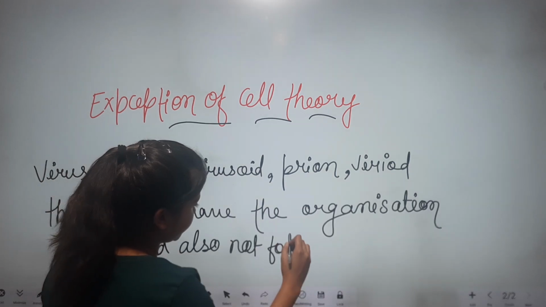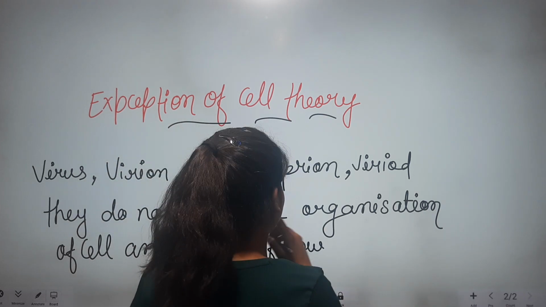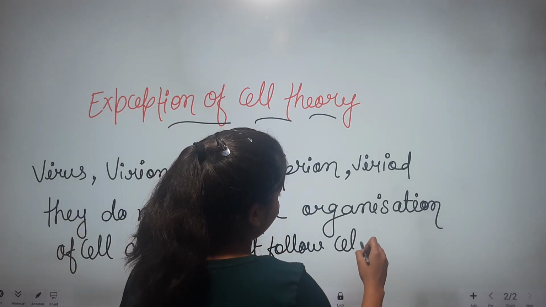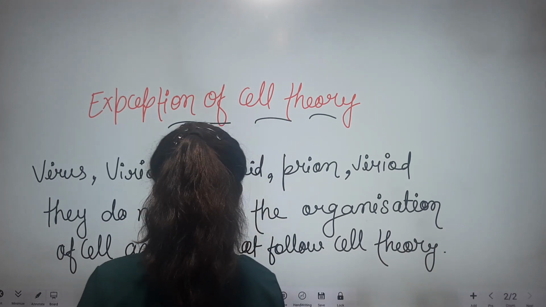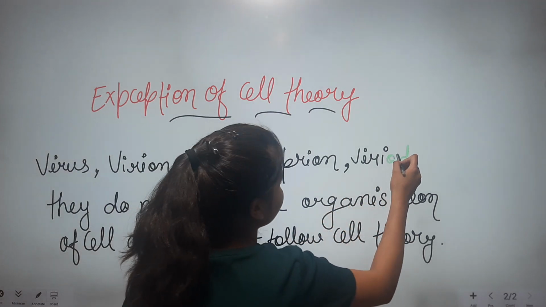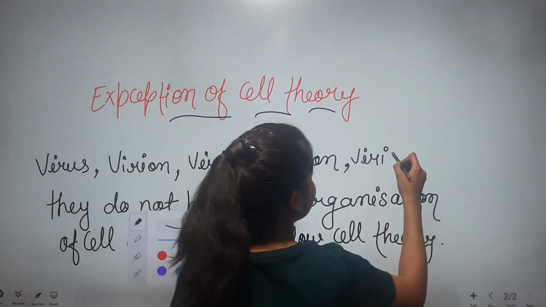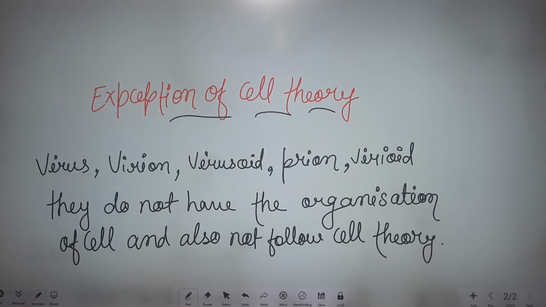It means these are the organisms who do not have the organization of cell, and also they do not follow cell theory. Okay, they are the exception of cell theory: virus, virion, virusoid, prion and viroid. I hope you understand this thing, that what is the viroid. So they do not have the organization of cell, and also they do not follow cell theory.